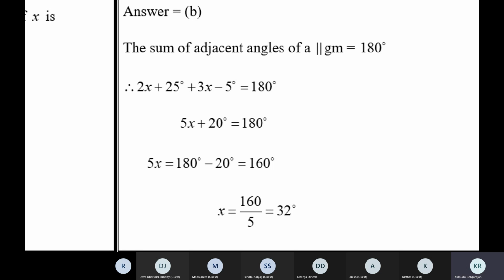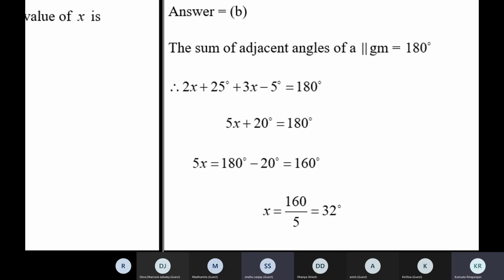See if you understand. Understand, children? Yes, ma'am. Any issue with solving, please ask me. I completed it, ma'am.